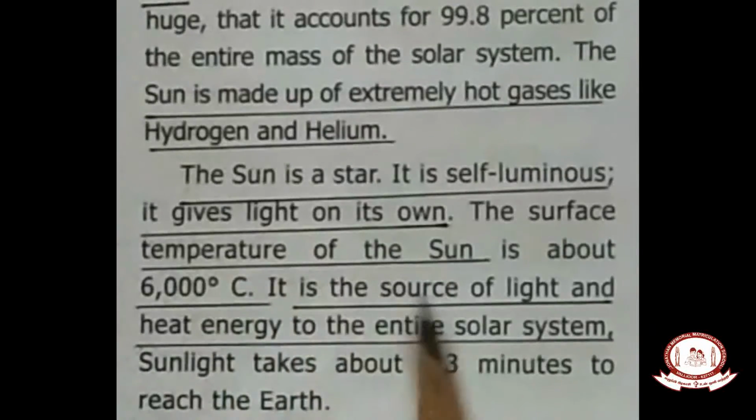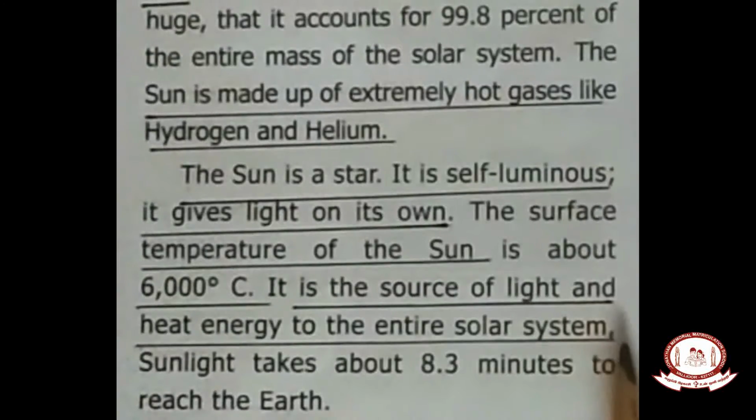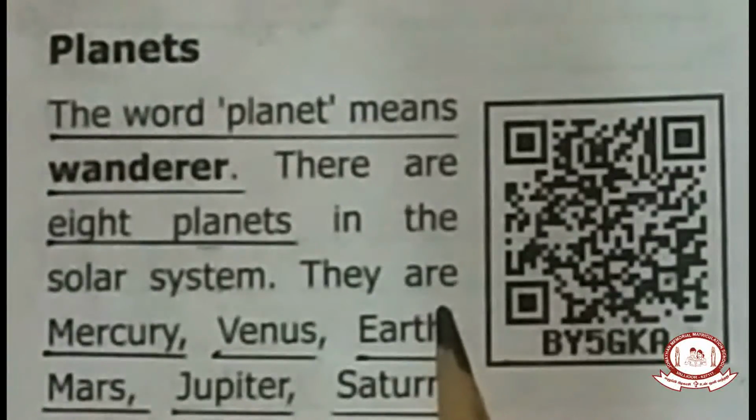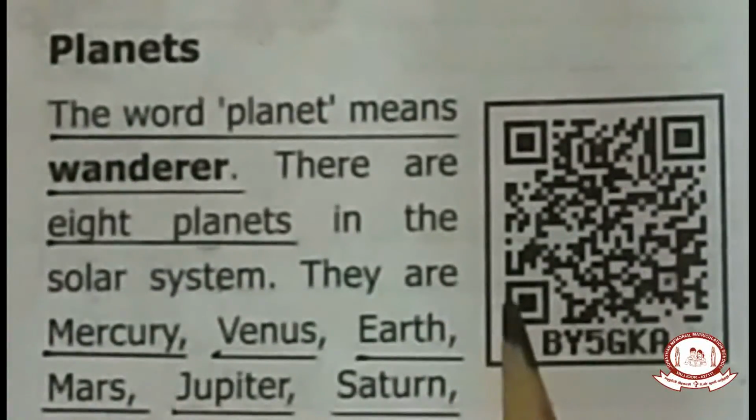Okay. It is the source of light and heat energy to the entire solar system. So the main source of light is only the Sun. Now we come to the planets. The Sun is the center of the solar system, and the remaining planets revolve around the Sun with the gravitational force of the Sun.